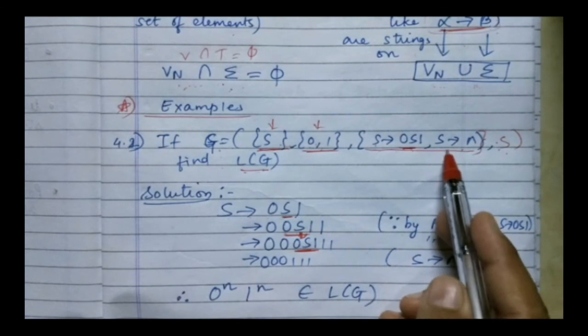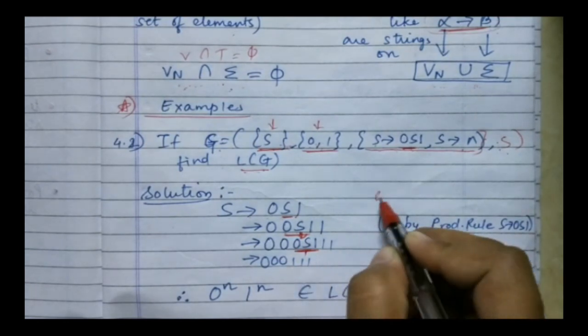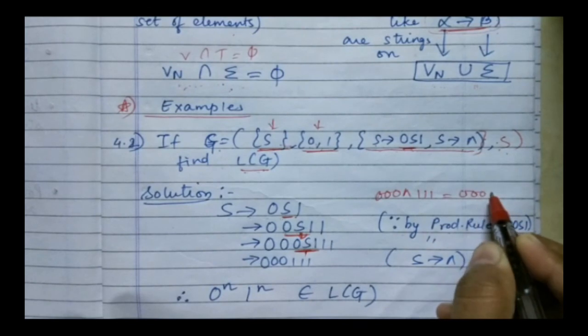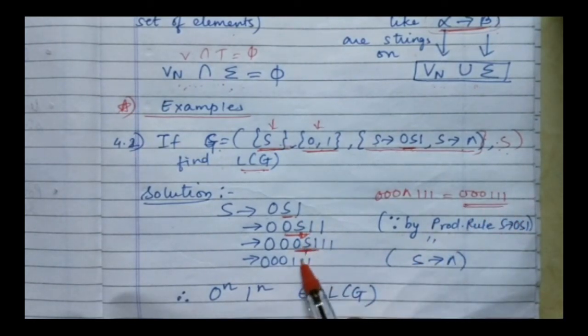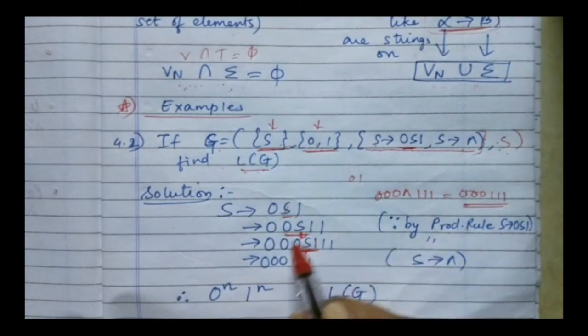And S also changes to empty. So I can just put this S as empty now. It is going to be 000 empty 111, which means it is 000111. So this is what I am getting. If I put empty at this point instead, I would get 01.